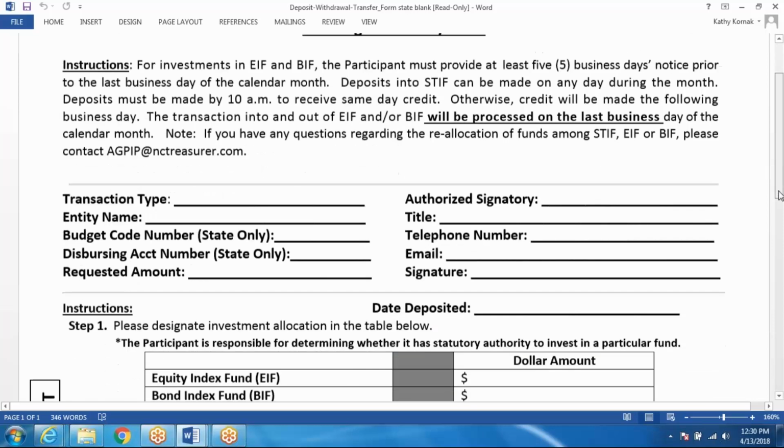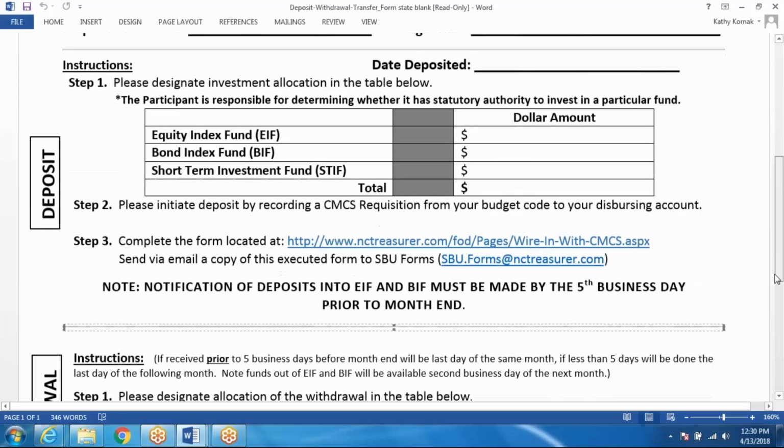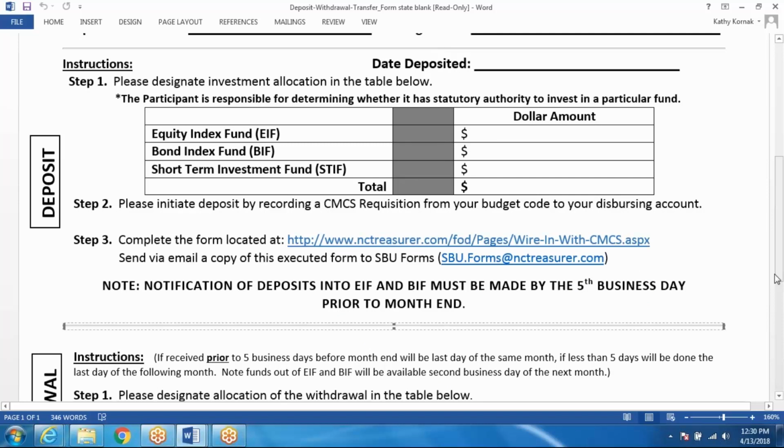Moving on, we'll start talking about how to complete the deposit section of this form. If you're following using your instruction guide, you can see instructions on page 2 for the deposits. The first part we will talk about is the date deposited. Again, that will be the date that you wire funds into the account.